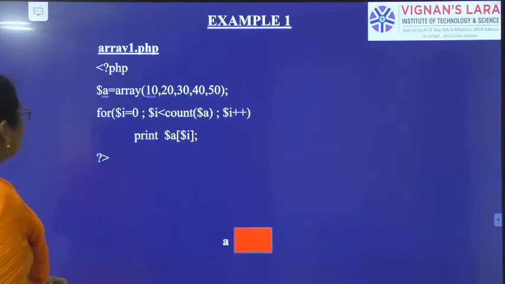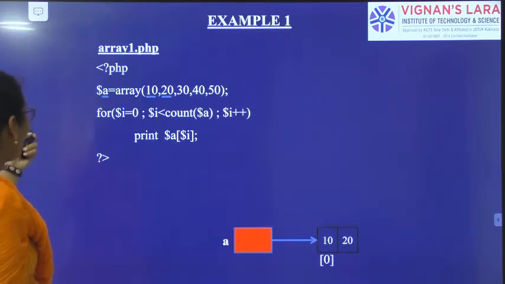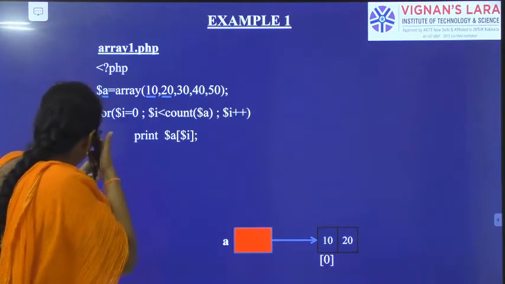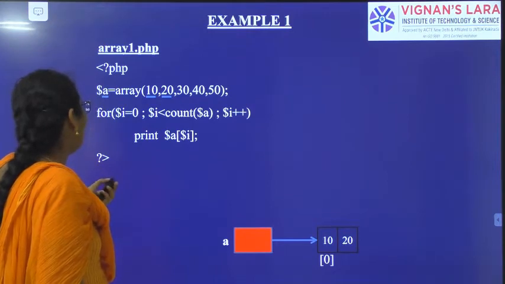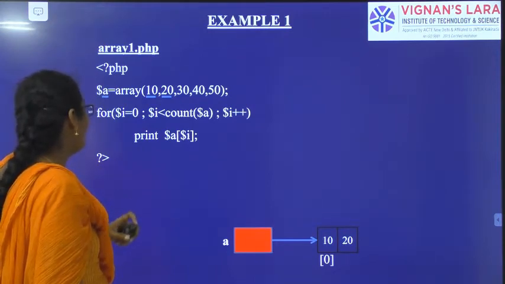Let us see the example. See, step by step, I have started the PHP program, then I have created the variable $A and I have created the array with the elements 10, 20, 30, 40, 50.